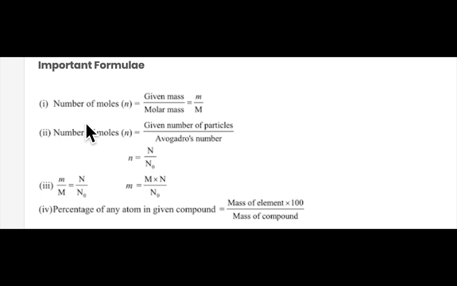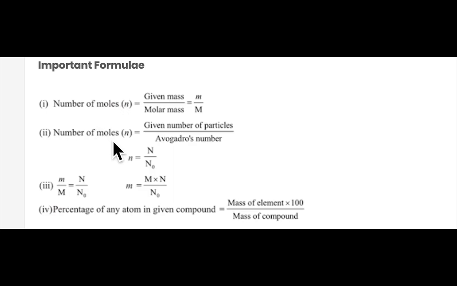We have these important formulae on which we have to solve the numericals. So the first formula: number of moles is represented by small n, given mass is represented as small m, and molar mass is represented as capital M. If we are given mass and molar mass, we can calculate the number of moles. If two terms are given to us, we can find out the third.